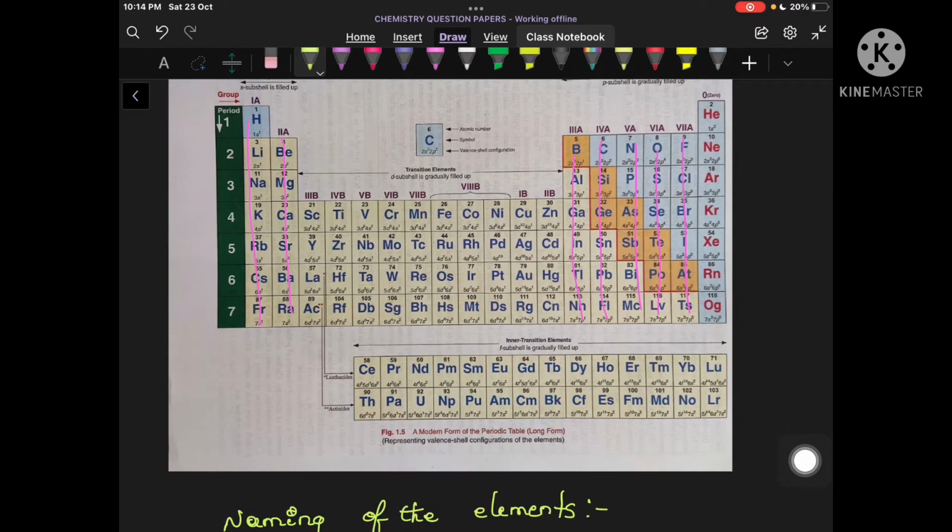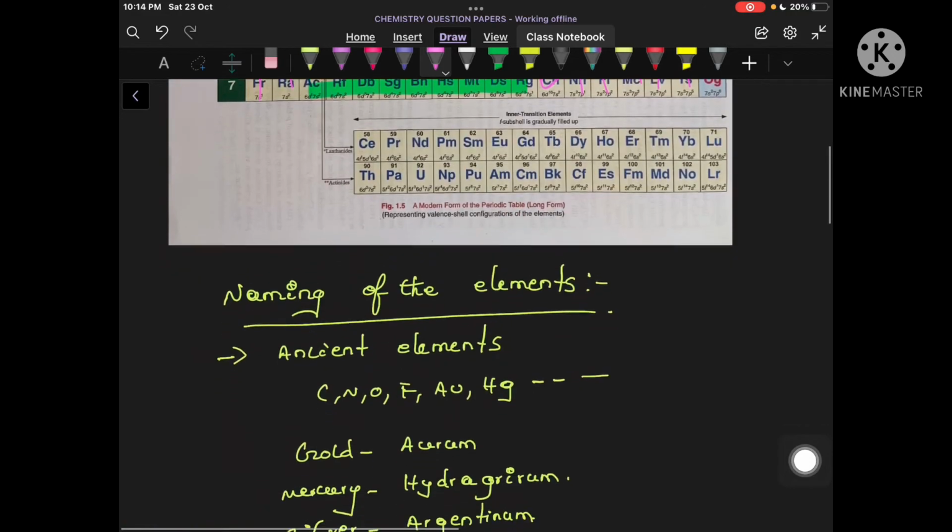So all these elements, starting from here up to here, you can call them transition elements. Are you able to understand? And which are the elements we are excluding? Zinc, cadmium, mercury and copernicium are the elements we are excluding. Okay? So these elements you can call transition elements.